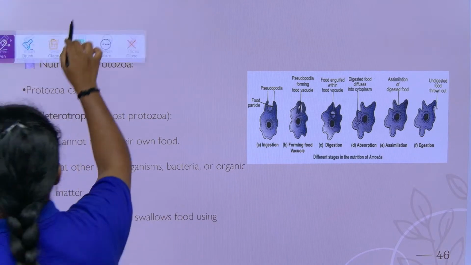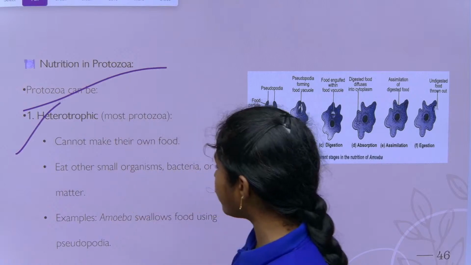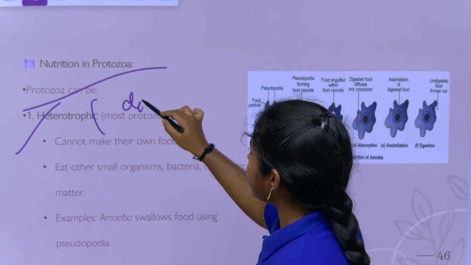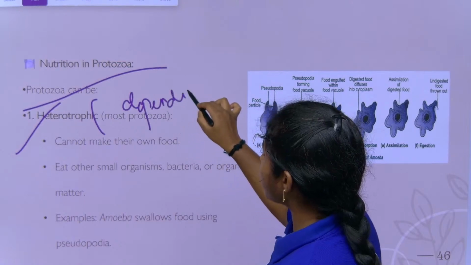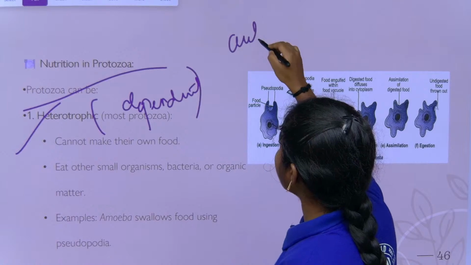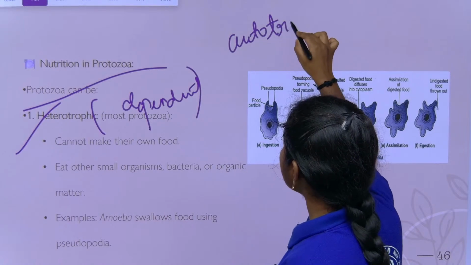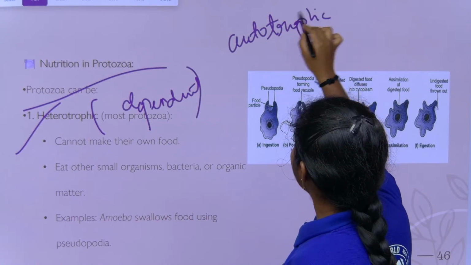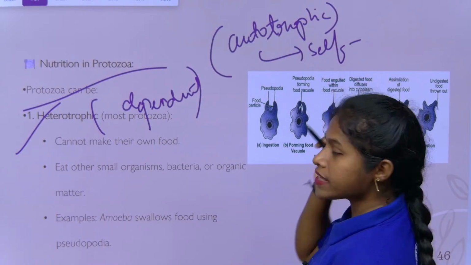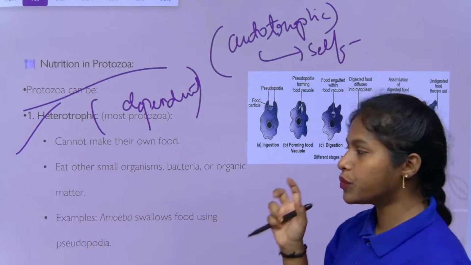Protozoa survive through heterotrophic nutrition. What is meant by heterotrophic? Heterotrophic means dependent. What is meant by autotrophic? Auto means self. They can prepare their own food. All plants come under the group of autotrophic nutrition, right, children?